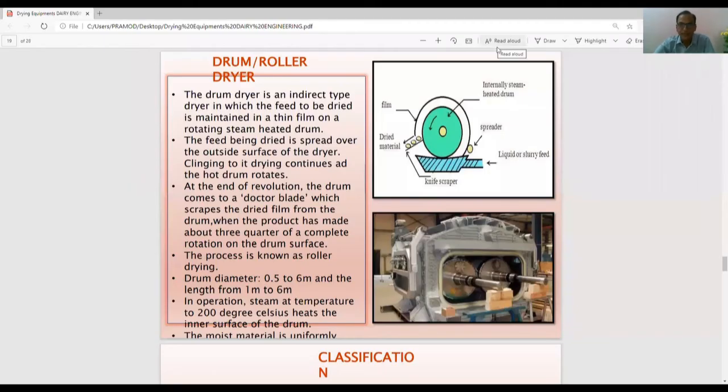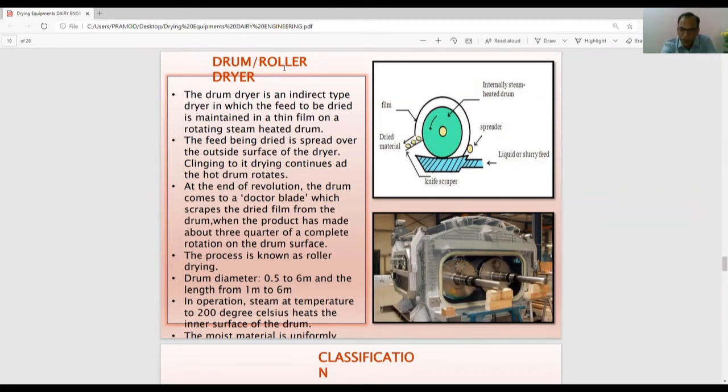Next dryer is the drum dryer, and the drum dryer is very interesting. I have seen this drum dryer working. There is a drum which has a heating coil, or heating steam is moving inside it, and the outer surface of that drum is hot. Whenever there is material to be dried, and mainly it is used for liquid or slurry type material, that liquid or slurry is fed,